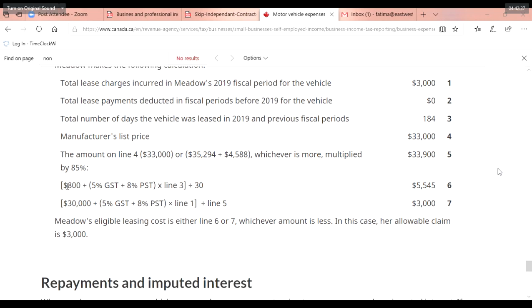So 800 plus 104, let's calculate it, okay? 800 plus 104 times 184 divided by 30. So it should be 5544.5, plus 8% of PST.